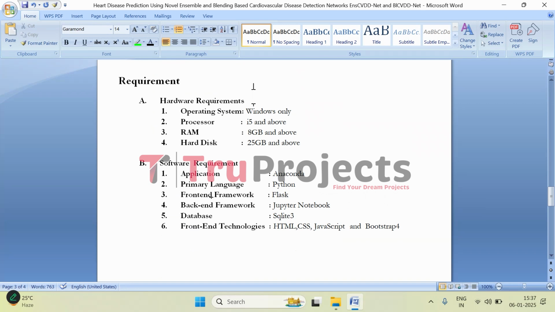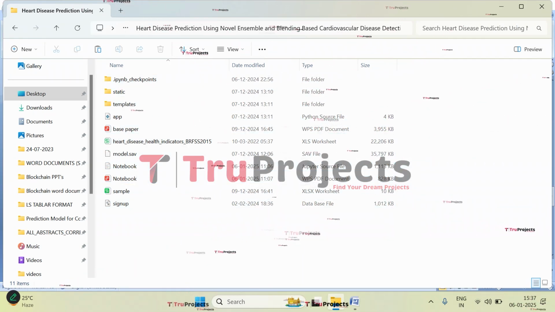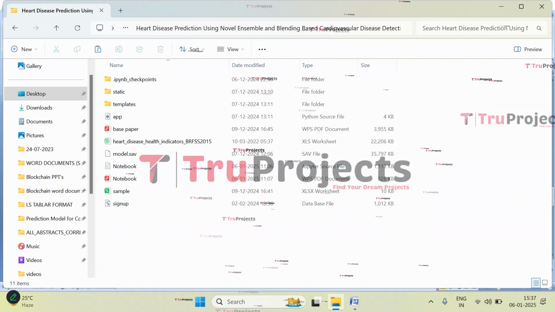So this is the overview of the project. Now let us execute. To execute, open the code folder which contains source code files. So these are the source code files in the code folder of the project. Let us understand each of them. How will they be used in this project?